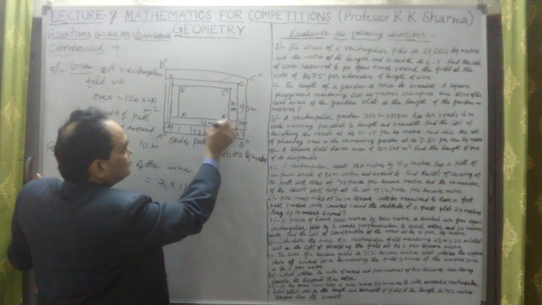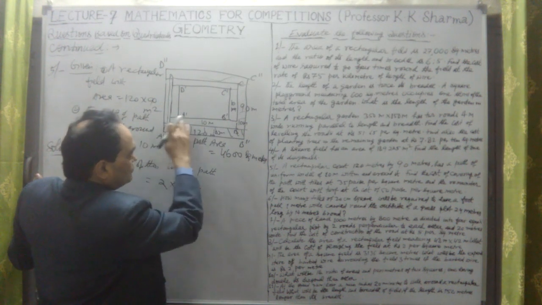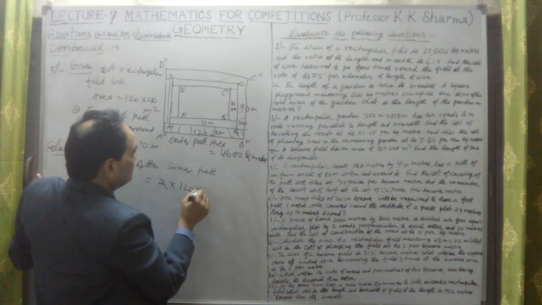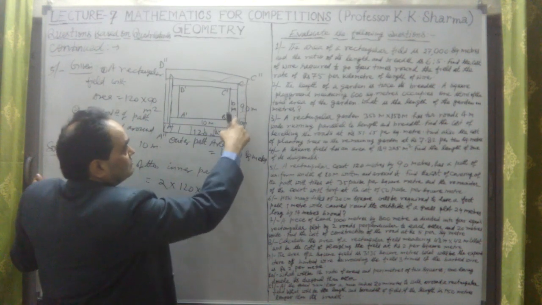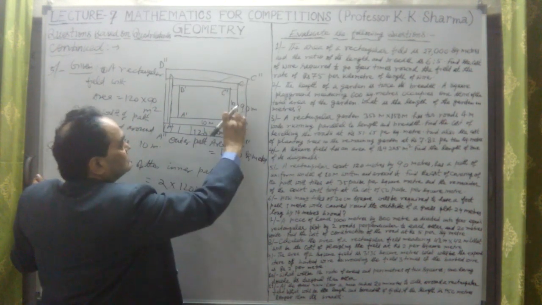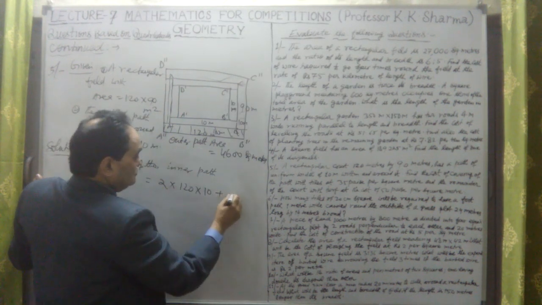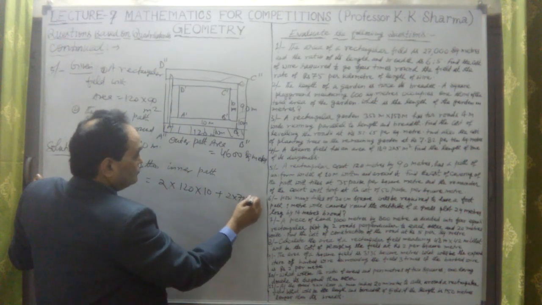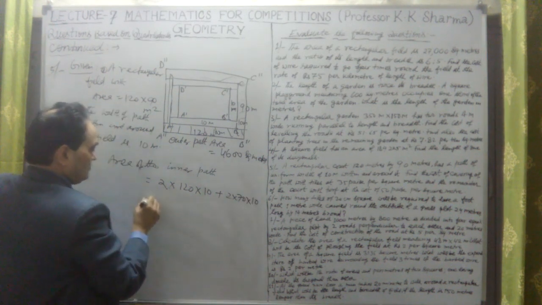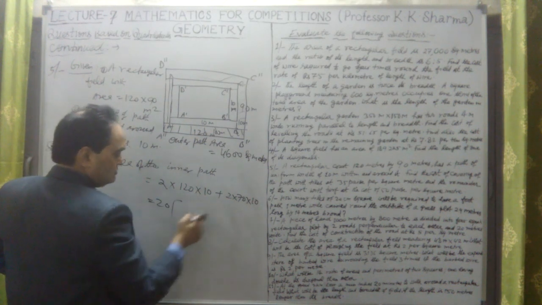So inside the length we have to draw a path of 10 meter width. 2 into 120 into 10 plus, now 90 minus 10 minus 10, that is 90 minus 20. This 10 is to be subtracted from 90 on both sides, because the width was 90. It is 2 into 70 into 10.